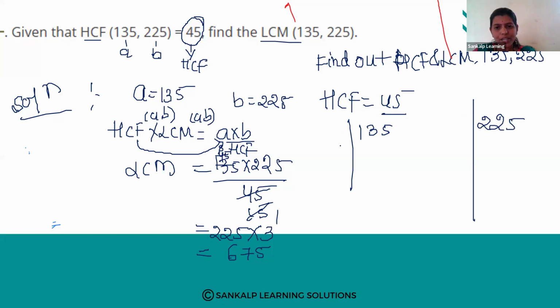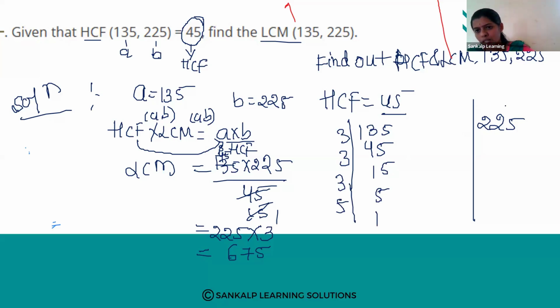Yes, 135 means 3 4s are 12, so 1 remains. 3 5s are 15. Next, 3 1s are 3. 3 5s are 15. 5 1s are 5. Right? So 225. 225 means 3 7s are 21, 1 remains, 15. 3 5s are 15. 5 1s are 5. 2 remains. 5 5s are 25. 5 3s are 15. Right? 3 1s are 3.